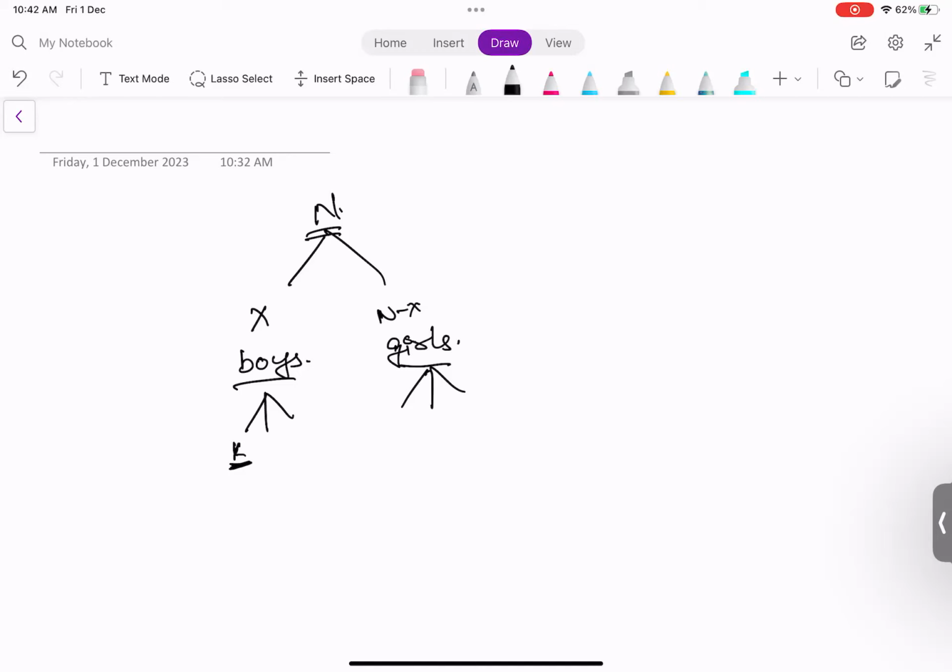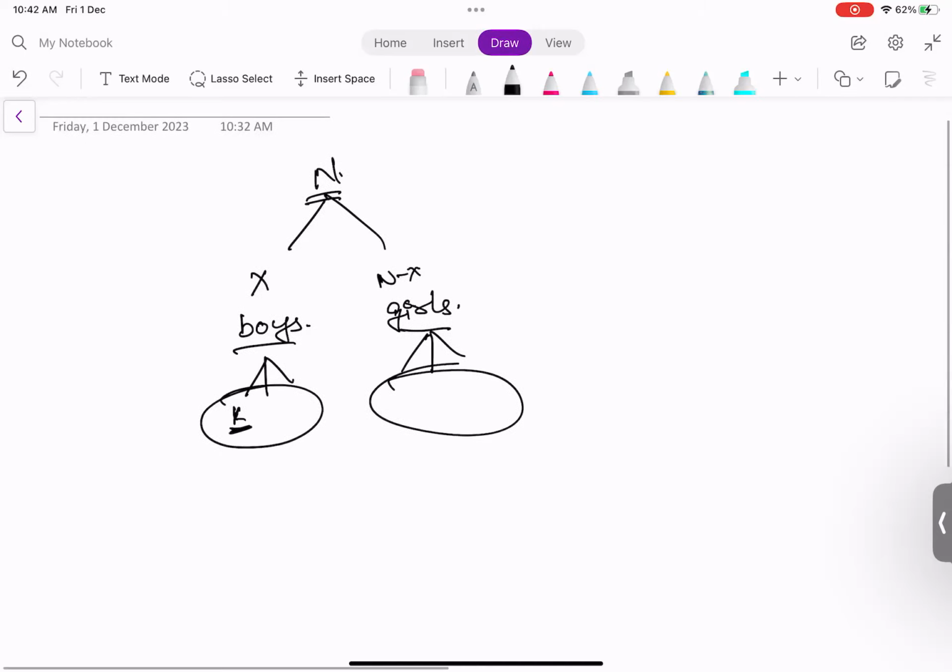After that, once these boys groups and girls groups are created, there are some number of boys and girls left. So what they can do is dance around the bonfire instead of going trekking. To dance around the bonfire, it is necessary that each boy is accompanied by a girl. That is the necessary condition for a pair. And if there are only boys left or only girls left, who cannot go trekking or dance around the bonfire, then they'll read books.